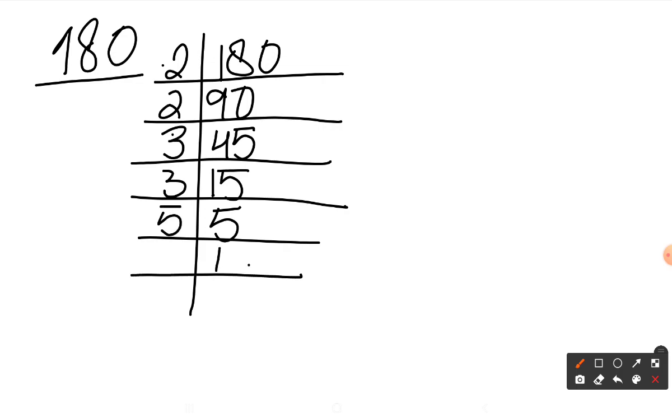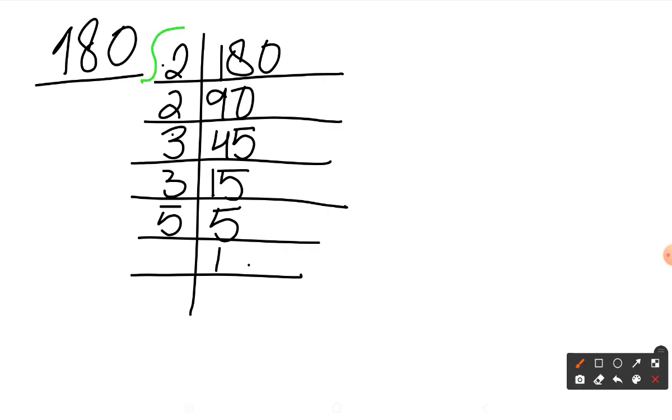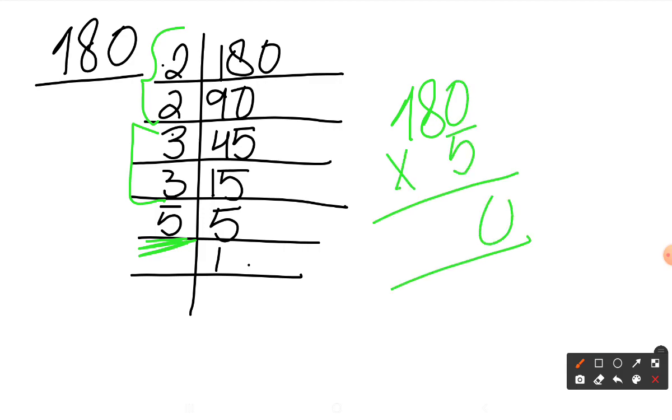Okay, so here let's make the pairs again. So we have pair of 2, we have pair of 3, but we don't have a pair of 5. That means in order to make 180 a perfect square number, we should have a pair of 5 as well. That means we have to get one more 5. So we are just gonna multiply 180 by 5. So I'll get 0, 0 and 9.